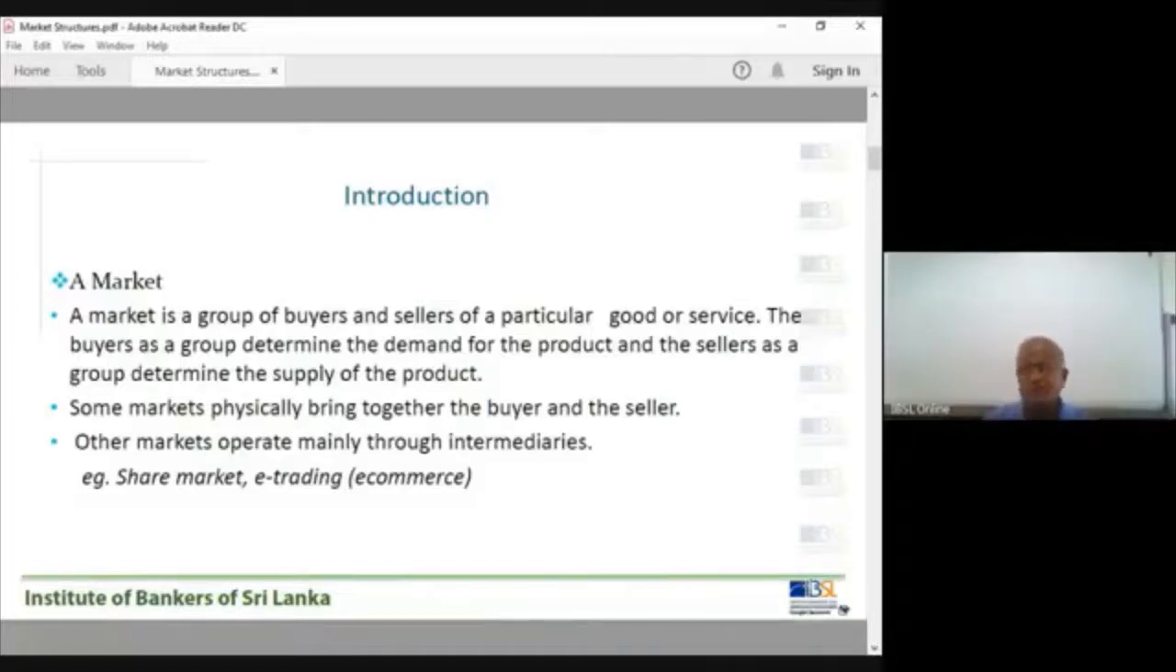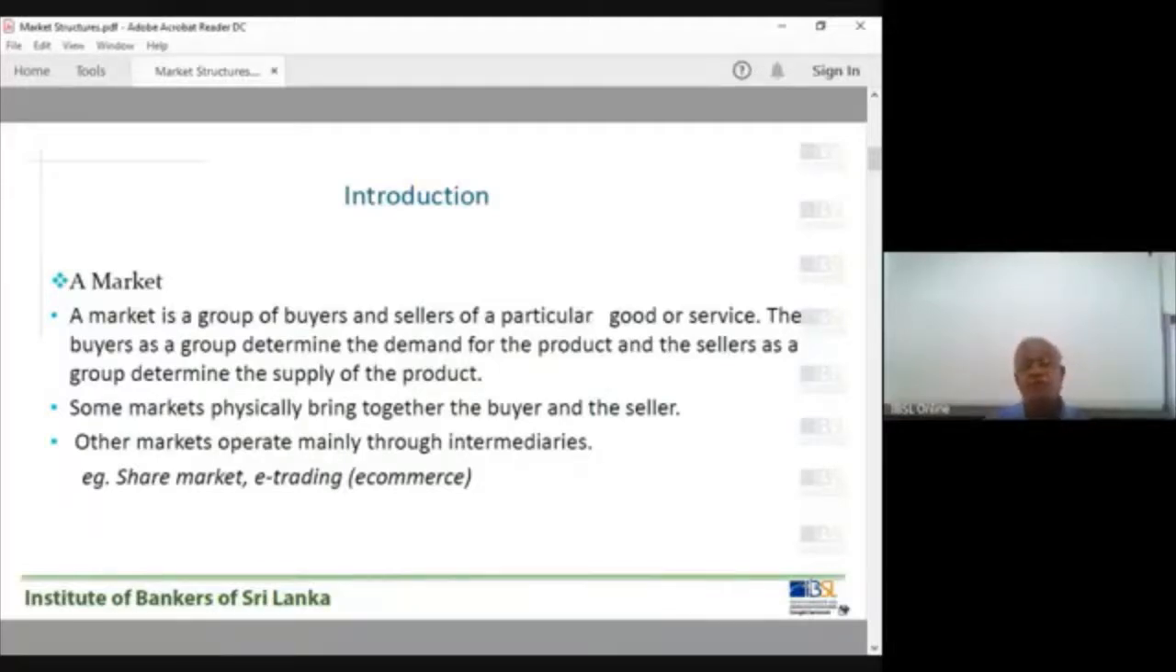Some markets physically bring together the buyer and the seller. I think we have discussed this point on an earlier occasion also. Physically you can see a Sunday fair. You go to the Sunday fair and the buyer is there, the seller is there, you buy things. Sometimes you bargain. Services: if you want to take a three-wheeler, the seller is the driver, you are the buyer. You bargain and then get the service, or just deny: I don't want it, or let's take this one.